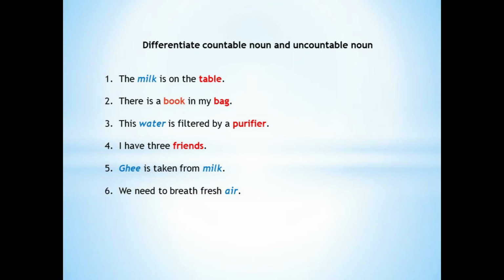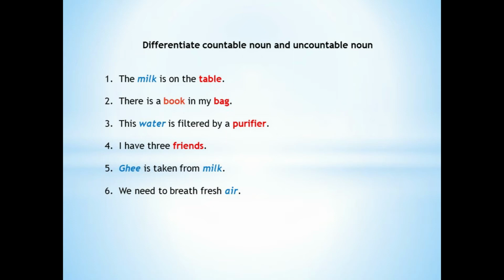The third example is this water is filtered by a purifier. As I told you, any liquid comes under uncountable nouns. That is why water is uncountable. And purifier அப்படிங்கிற noun நம்மளால count பண்ண முடியும் and that makes it a countable noun. The fourth example is I have 3 friends. In the sentence, friends அப்படிங்கிற noun it's a countable noun because you can count how many friends you have.